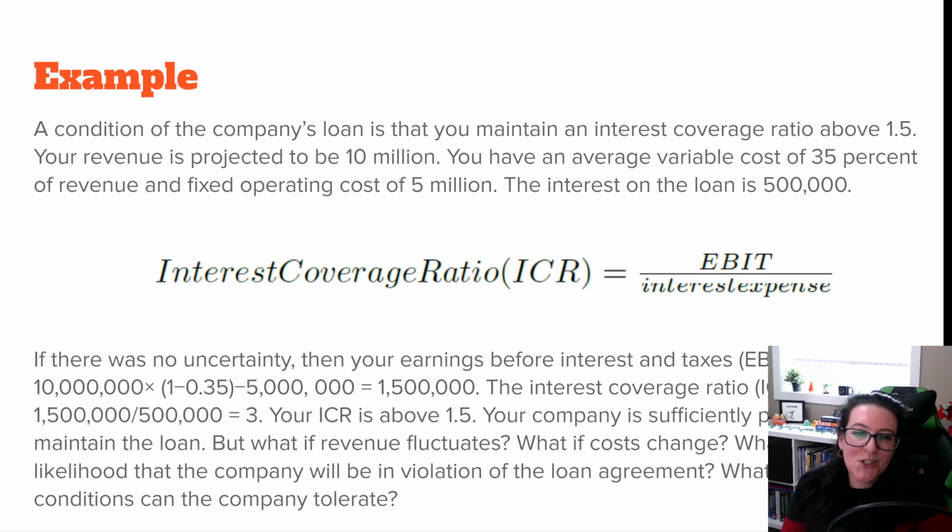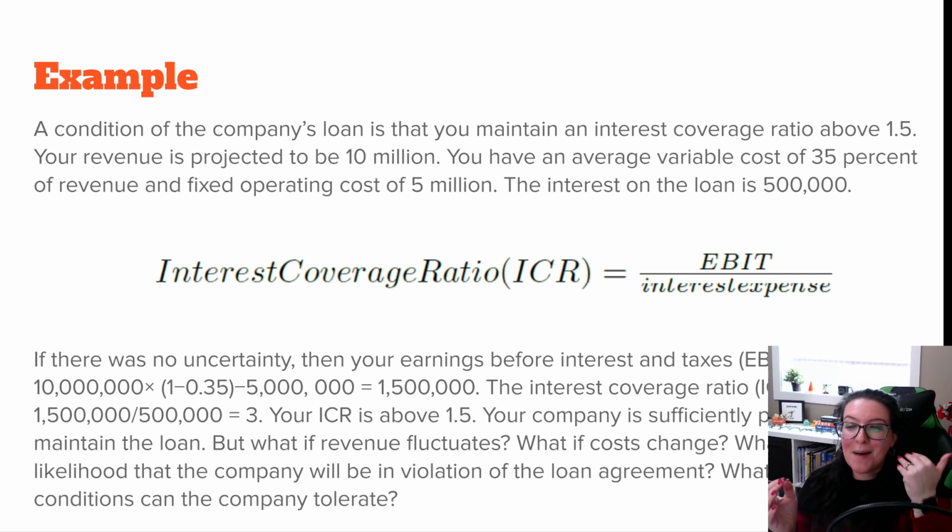But where there's uncertainty is in the revenue, how much we're bringing in, and then our costs. Oh, sorry, the 35% is not taxes. It's the variable cost percentage. So the variable costs vary with revenue. And so let's break this down.